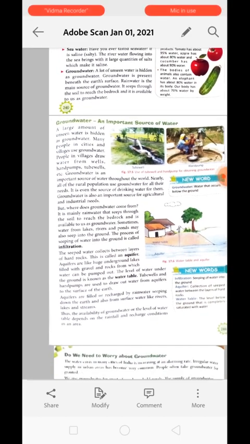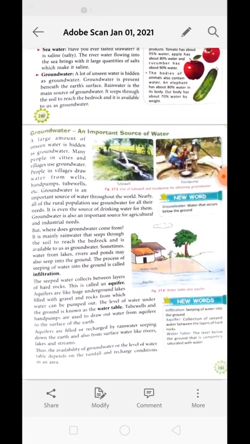Now, groundwater, an important source of water. Groundwater is a very, very important source of water, because when we are collecting water, basically we are taking the water from the ground. A large amount of unseen water is hidden as groundwater. Many people in cities and villages use this groundwater for their various activities. They pull the water out with the help of wells, hand pumps, tube wells, etc. Groundwater is an important source of water throughout the world.